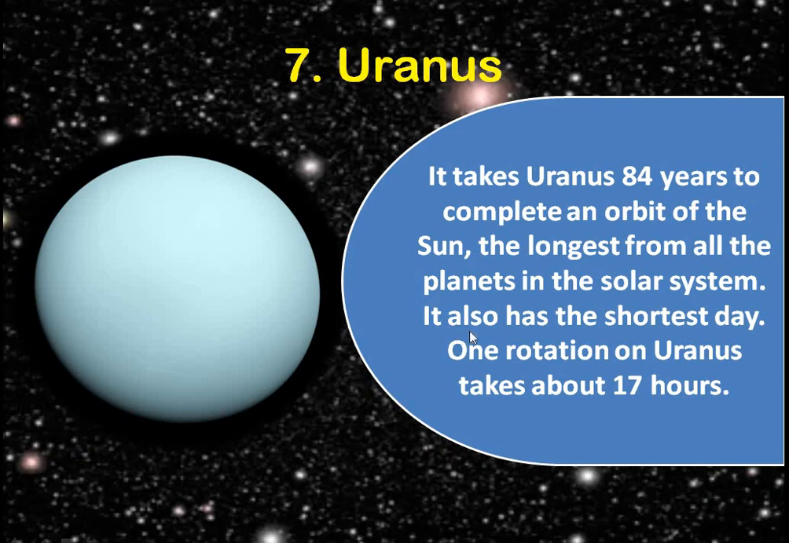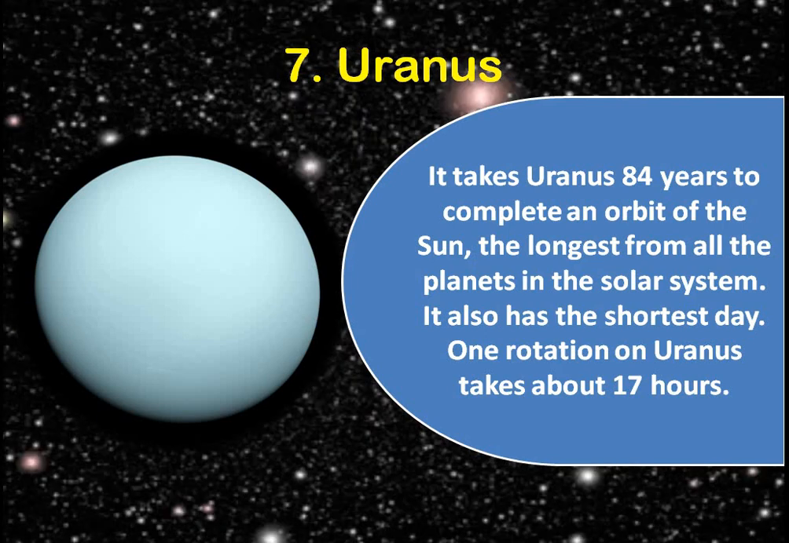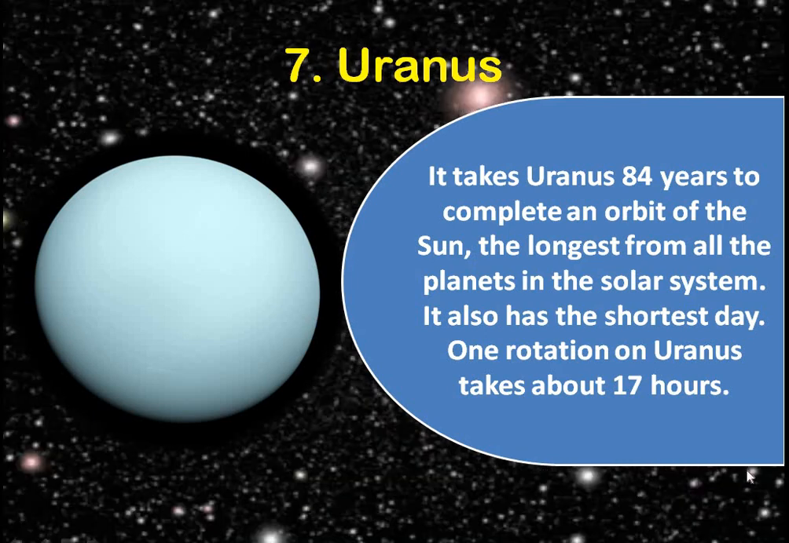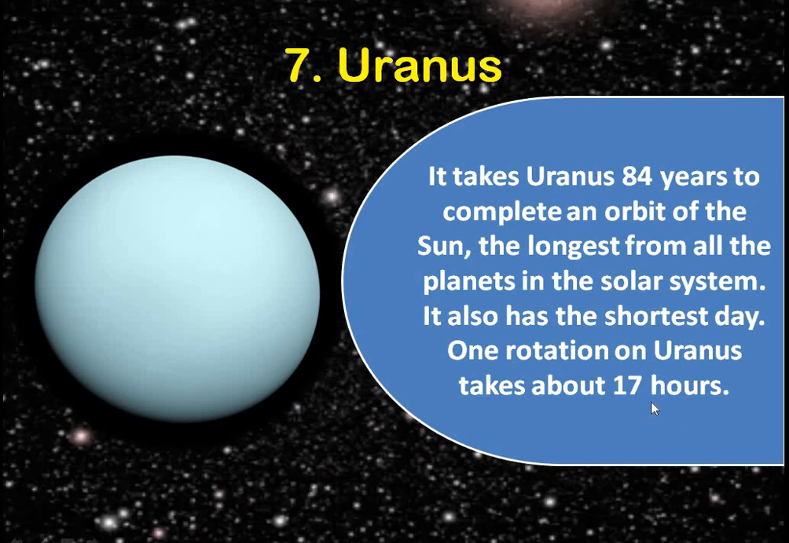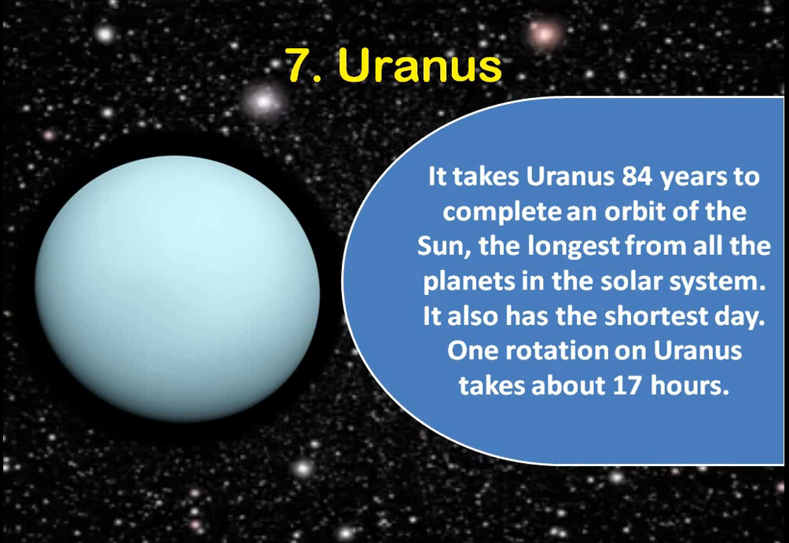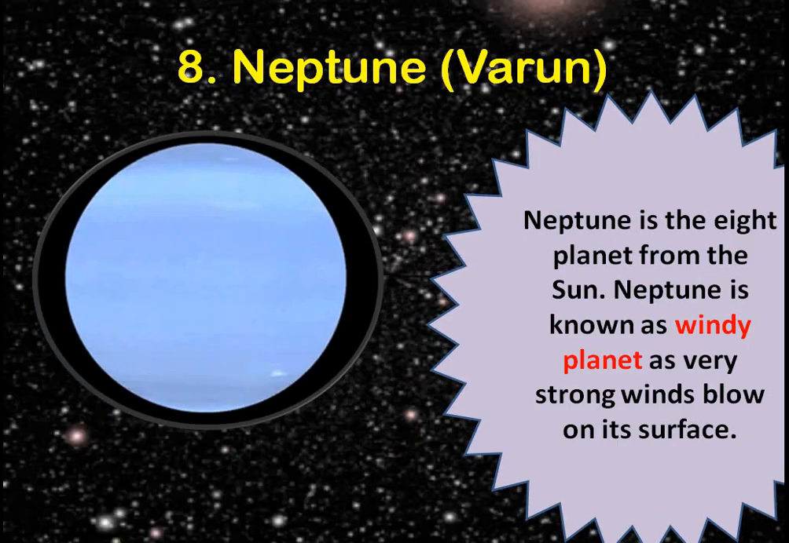On the planet Uranus, the day is very short. Okay, the Uranus planet rotates on its axis in just 17 hours. Earth takes 24 hours to make one rotation. Uranus takes only 17 hours to do one rotation.